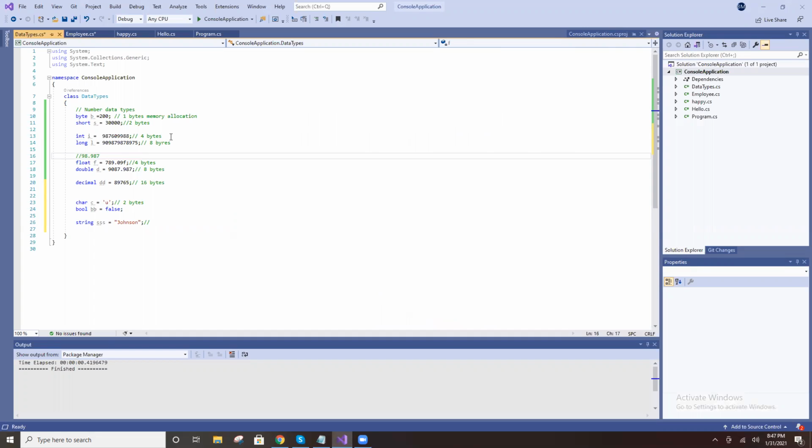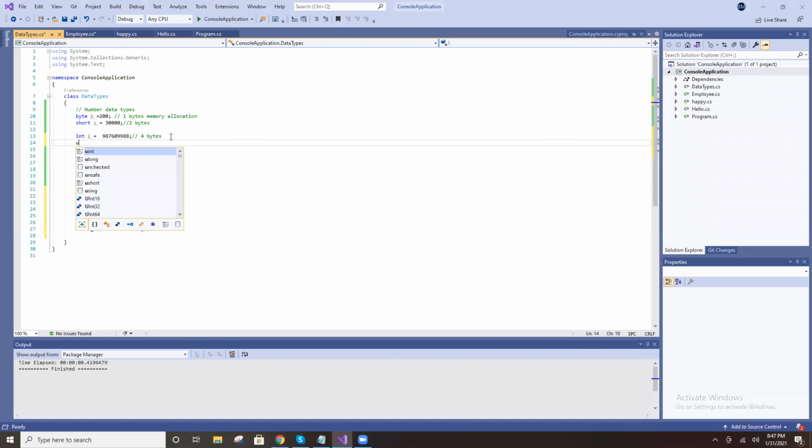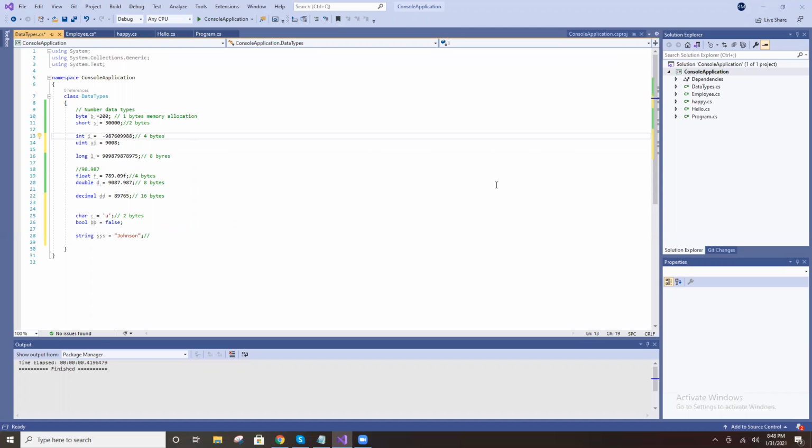As of now you have seen integer. One more data type is there: uint. This is also an integer, but here only positive values are accepted.